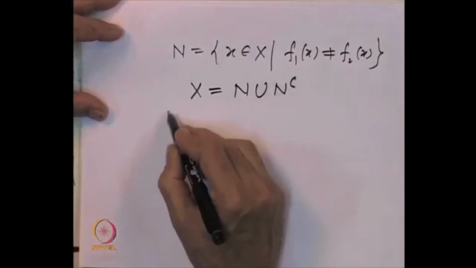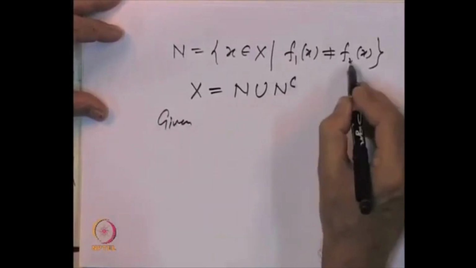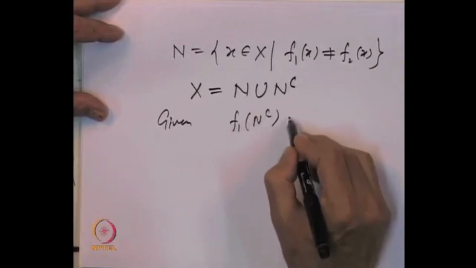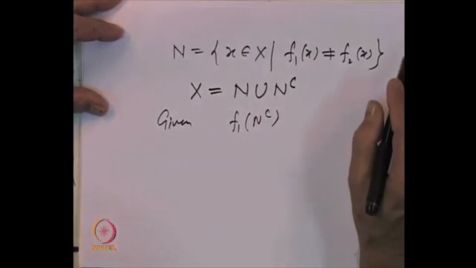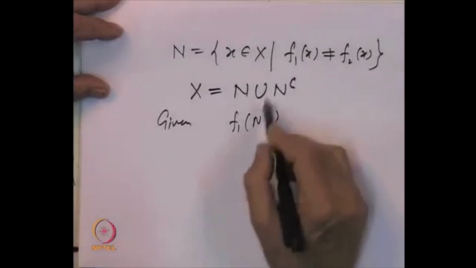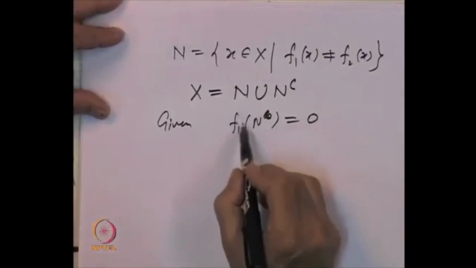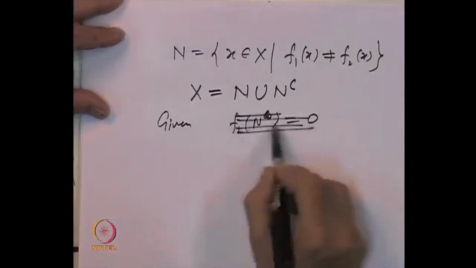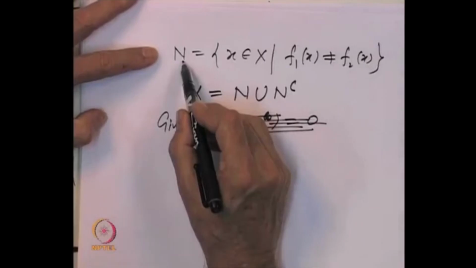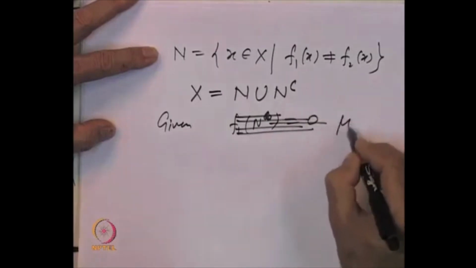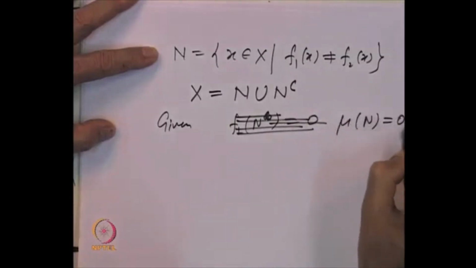We are given that f 1 is equal to f 2 almost everywhere. So where they are not equal, that is a set of measure 0. So mu of N is equal to 0.